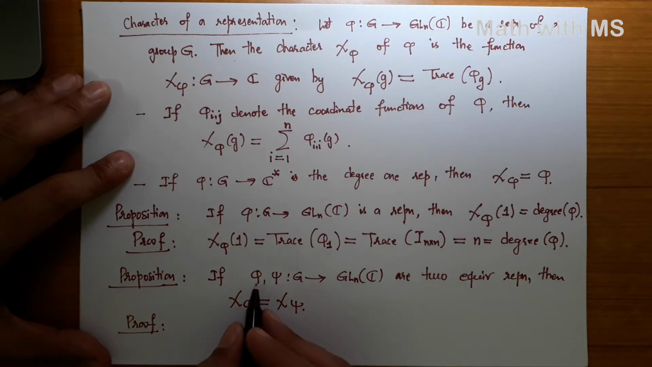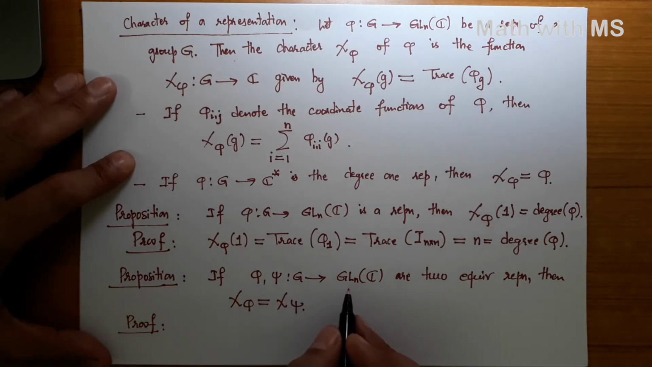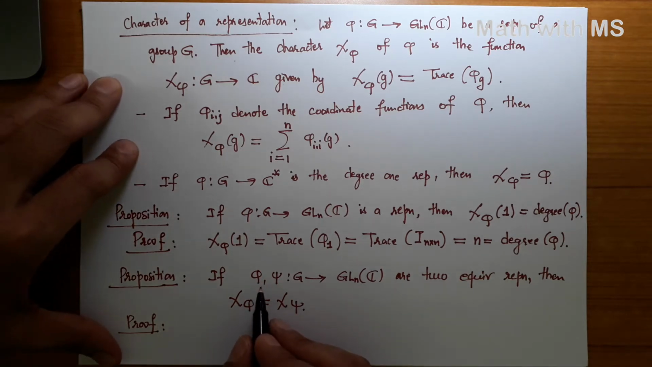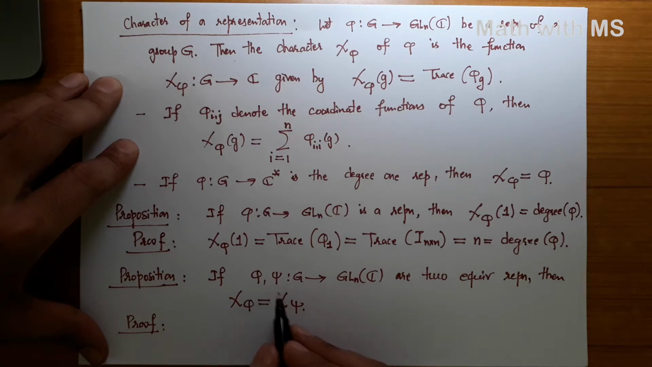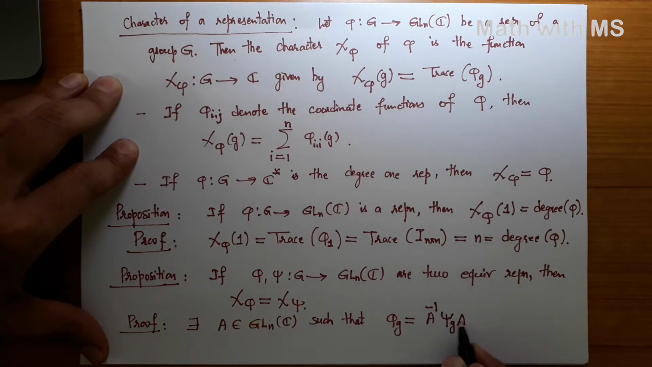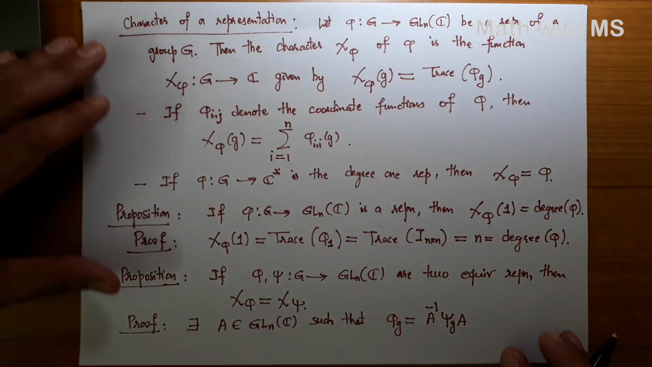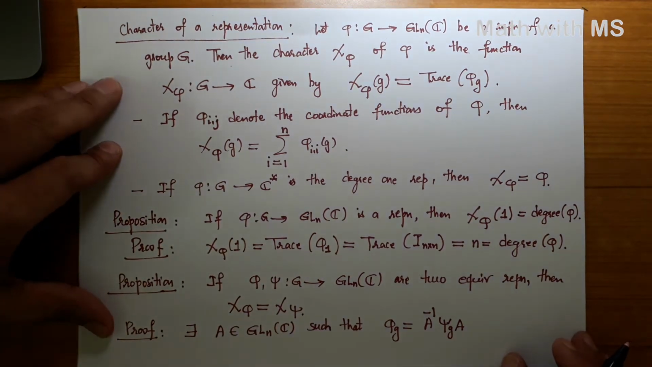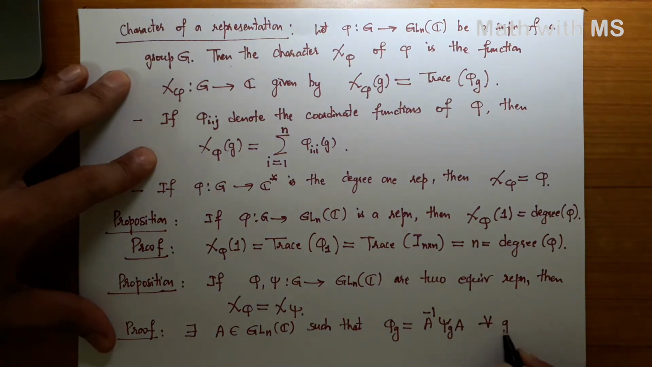Proof. Because phi and psi are equivalent representations, that means there is an invertible matrix in GL_n(C) such that phi of little g is a conjugate of psi of little g by A. So there exists an element A belonging to GL_n(C) such that phi sub g can be written as A inverse psi sub g A for all g in the group G.